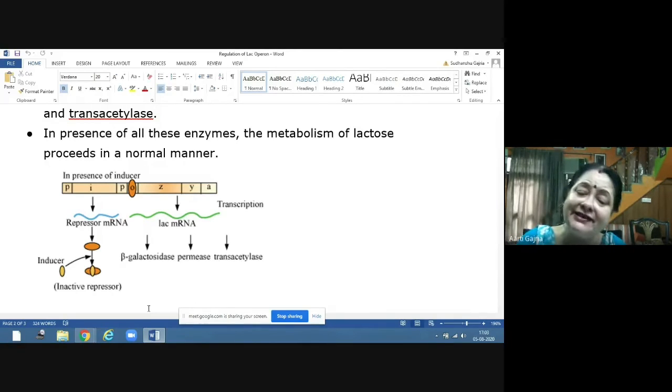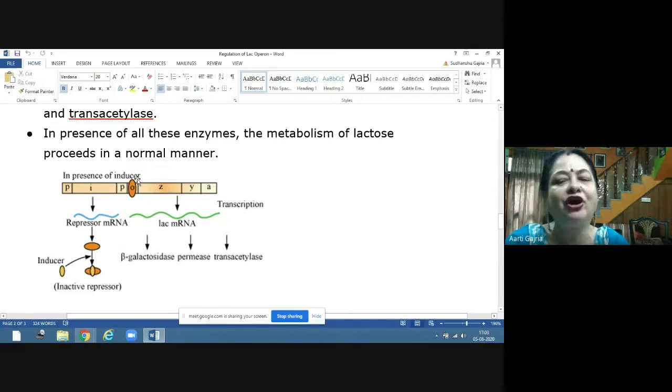And trans-acetylase is transferring the acetyl group from acetyl coenzyme A, and this is also helping in the metabolism of lactose. So all these three enzymes are required for lactose metabolism. And now this operon is on. The LAC operon is on in the presence of inducer.